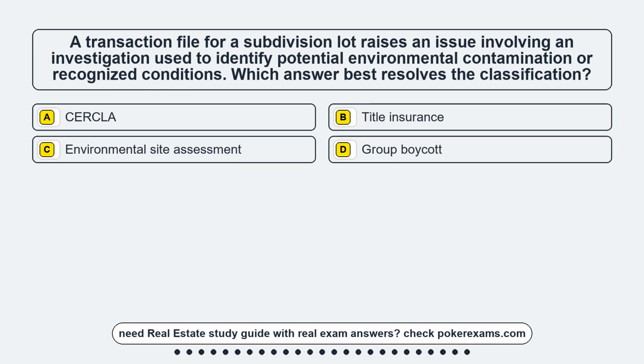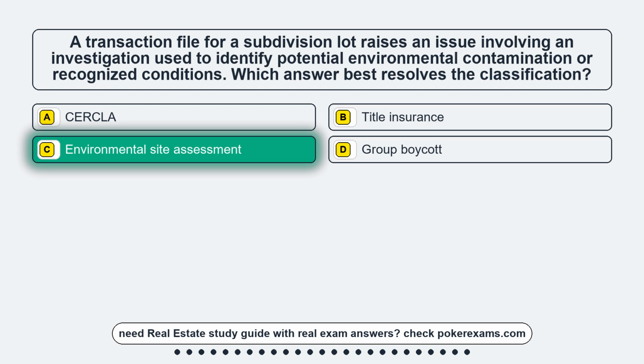Question 22. A transaction file for a subdivision lot raises an issue involving an investigation used to identify potential environmental contamination or recognized conditions. Which answer best resolves the classification? Option A, CERCLA. Option B, title insurance. Option C, environmental site assessment. Option D, group boycott. The correct answer is option C, environmental site assessment.